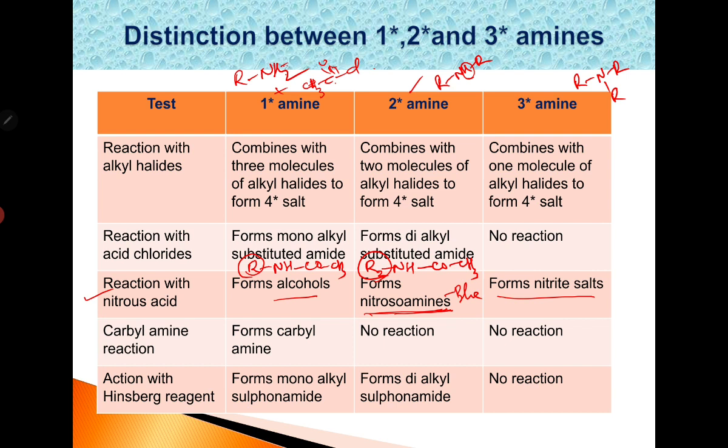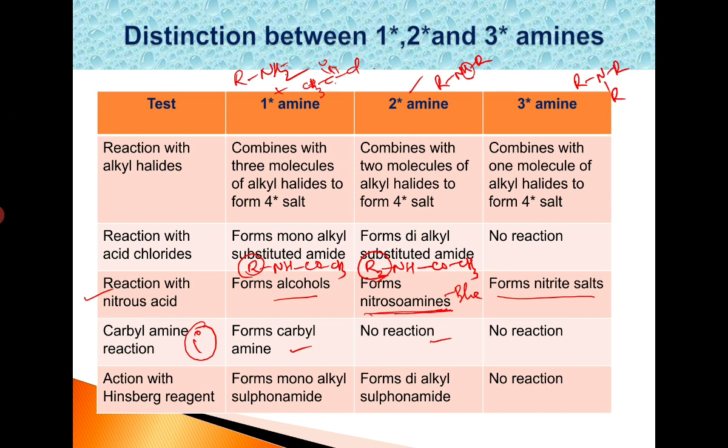Next, the carbylamine reaction, or reaction with chloroform. Primary amines form carbylamine, or isocyanide. Secondary amines do not give this reaction, and tertiary amines also do not give this reaction. So this test is used for the identification of primary amines, the carbylamine reaction or isocyanide test.